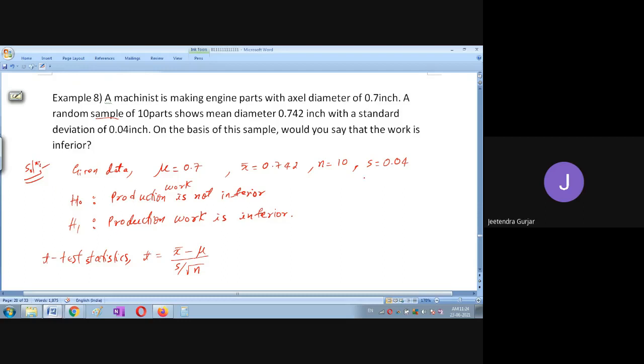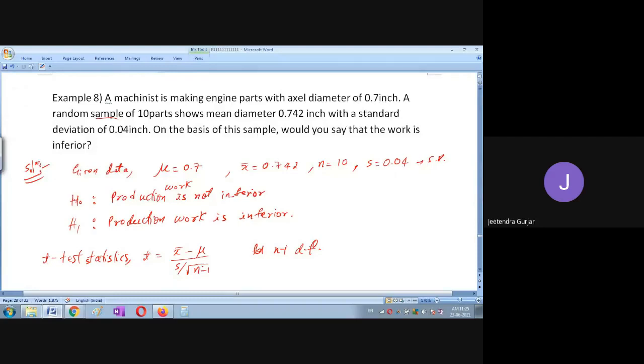So because standard deviation is given, please see here standard deviation is given, then this will be n minus 1 for n minus 1 degree of freedom. Am I right? Standard deviation is given here, students. So therefore use the t statistics. T is equal to x bar minus mu divided by s divided by square root of n minus 1.